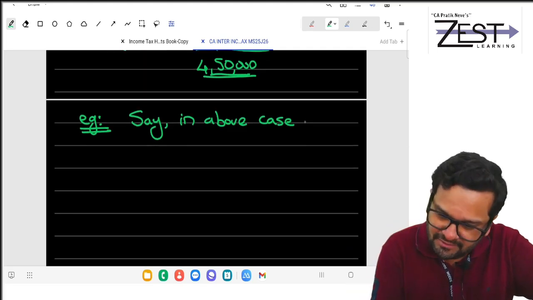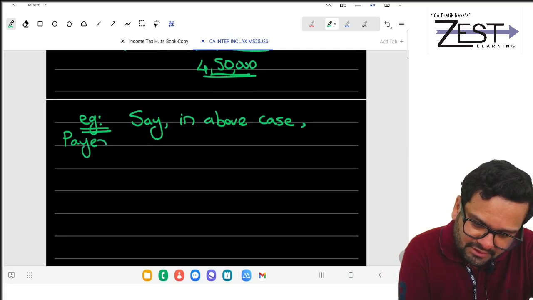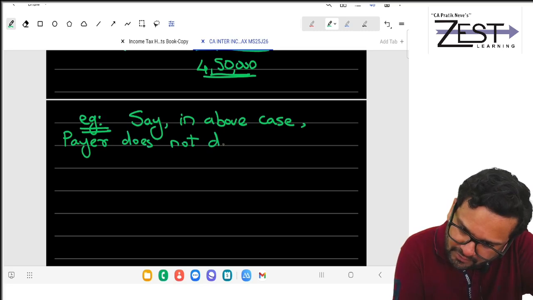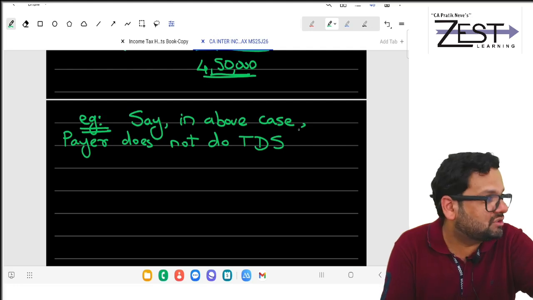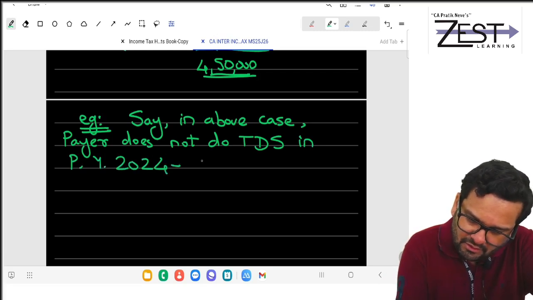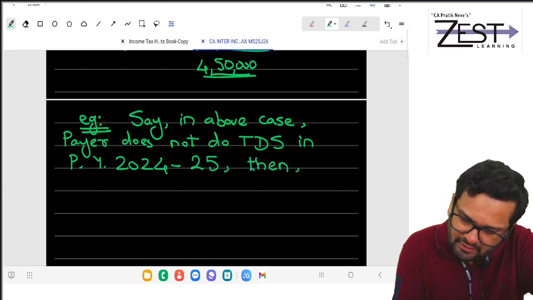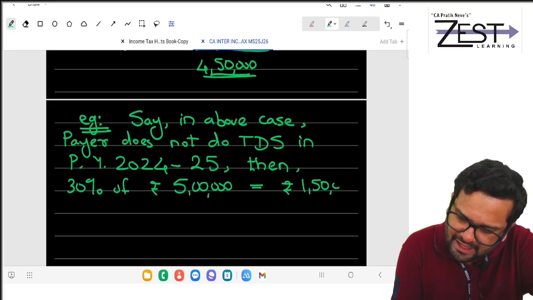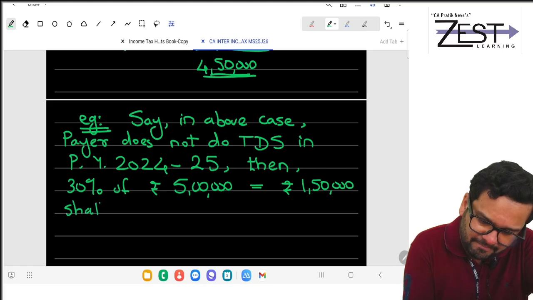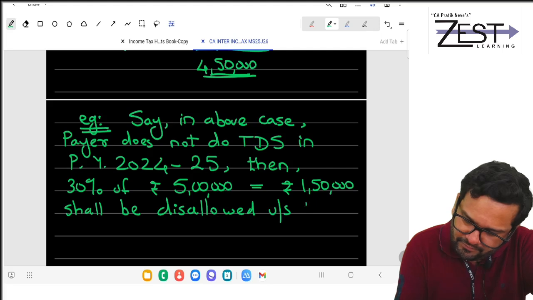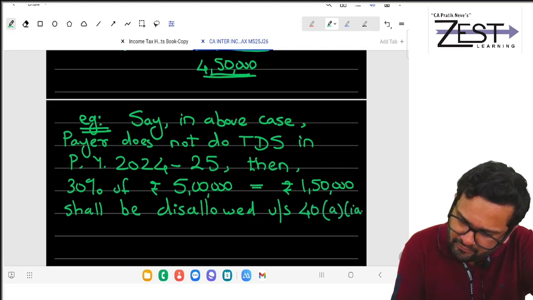So say in above case, payer does not do tax deduction at source in PY 24-25, then 30% of rupees 5 lakh equal to rupees 1,50,000 shall be disallowed under section 40A(ia).